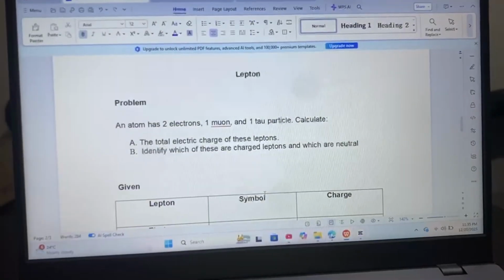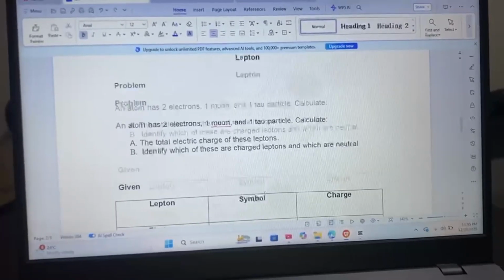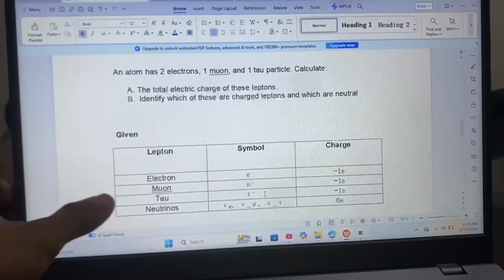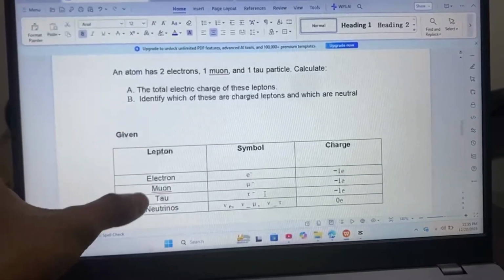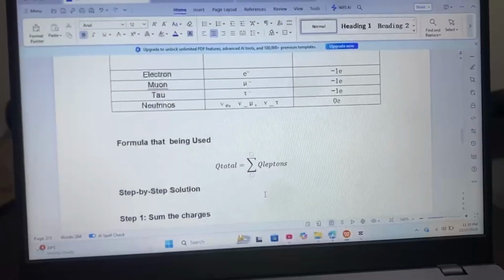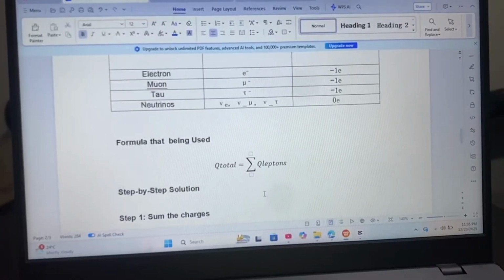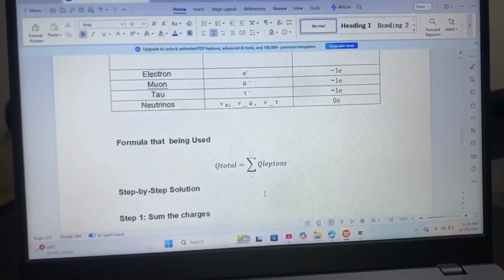Let's move on to the leptons. An atom has 2 electrons, 1 muon, and 1 tau particle. Calculate the total electric charge of these leptons. Identify which of these are charged leptons and which are neutral. These are the given lepton charges on this table, including electron, muon, tau, and neutrinos. The formula used here is the same as the quark formula: Q total equals the summation of Q leptons.